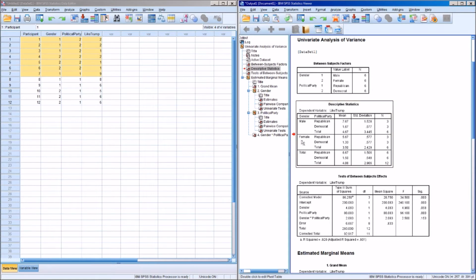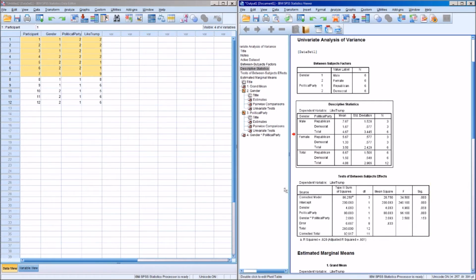So same with the females. Female Republicans liked Donald Trump a mean of 5.67. Female Democrats liked Donald Trump a mean of 1.33. As a whole, females averaged 3.5 liking Donald Trump. This last one just shows us the means by party. So Republicans liked Donald Trump on average 6.67. Democrats liked him on average 1.5. So not too surprising, but again, this is all made up data.